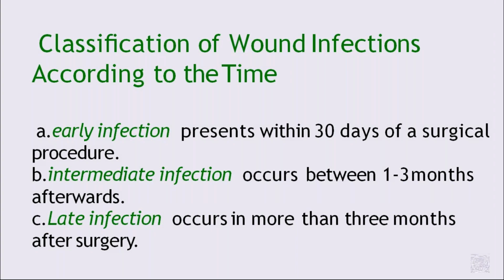Depending upon the duration, there is early infection, intermediate infection and late infection. So what is early infection? Presence within 30 days of a surgical procedure is called early, whereas intermediate infection is between 1 to 3 months, and late infection occurs more than 3 months after surgery.